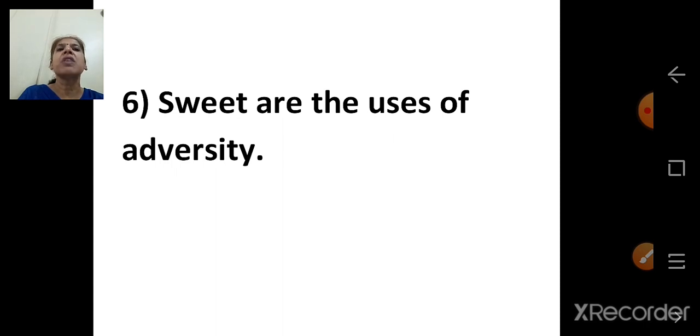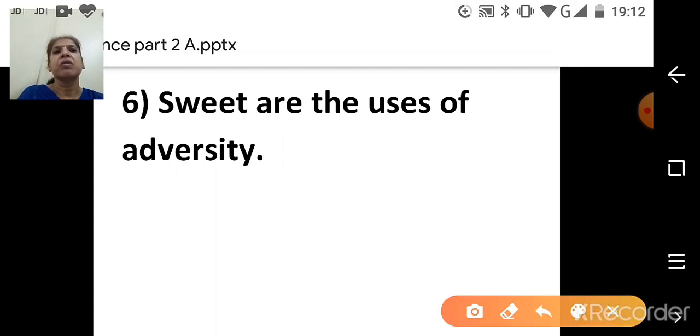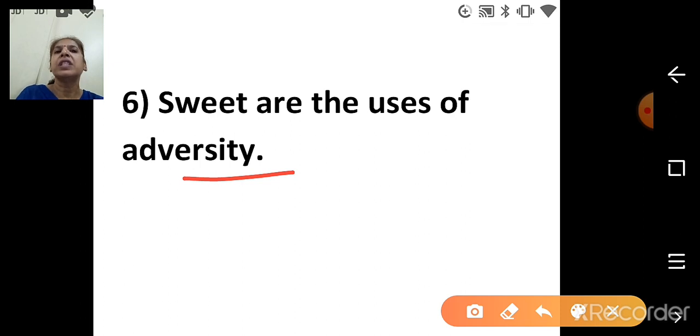Sweet are the uses of adversity. What is the meaning of adversity? Adversity means hardships, or the situation or the time when we are facing lot of problems, hardships or bad luck. Then we say adversity. If it is a bad time or there is a misfortune, that is bad luck, no problem, then also something we are learning. So the sentence is sweet are the uses of adversity.